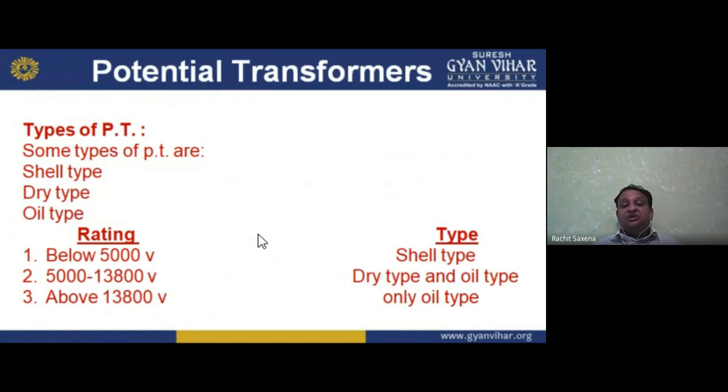Above 13,800 volt, only oil type. So if the rating is 14,000 volt, only oil type is suitable. If it is 11,500, it may be dry or oil. If it is 4,500 or 569 volt, we use shell type. So these are the types and specifications.